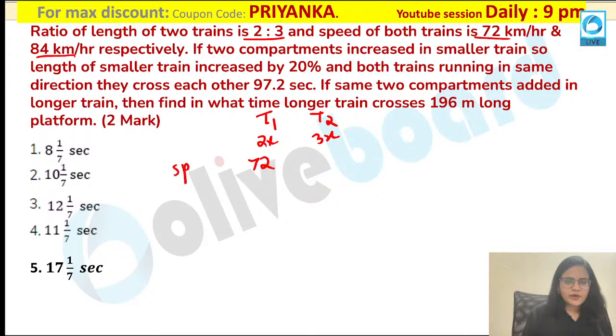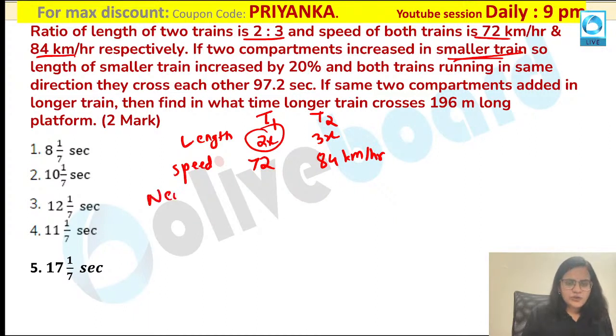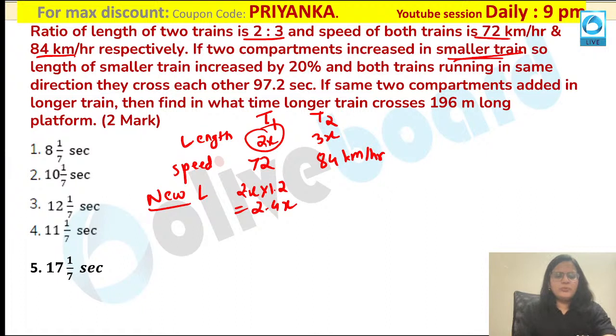72 is the speed over here and this is the length. Let me write down the length in this case. This is 72, this is 84 km per hour. Now what your question is saying: if 2 compartments are increased in the smaller train, and my smaller train would be this. If 2 compartments are added, what would be your new length now? Your new length will become 2x into 1.2, or I can say 2.4x over here. My new length will become 2.4x.